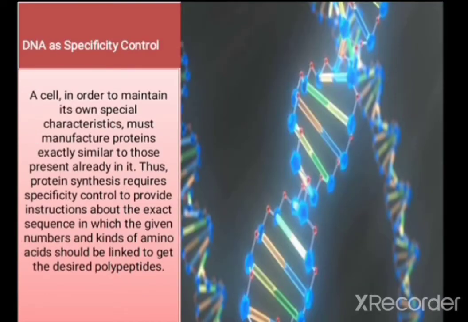The second most important component is the DNA, as a specific control. Why do we call the DNA a specific control? Because inside the DNA there is a nitrogen base sequence having adenine, guanine, thymine and cytosine. That nitrogen base sequence has a particular code for a particular protein synthesis. That's why we call DNA a specific control, because it has a specific code for a specific protein synthesis.